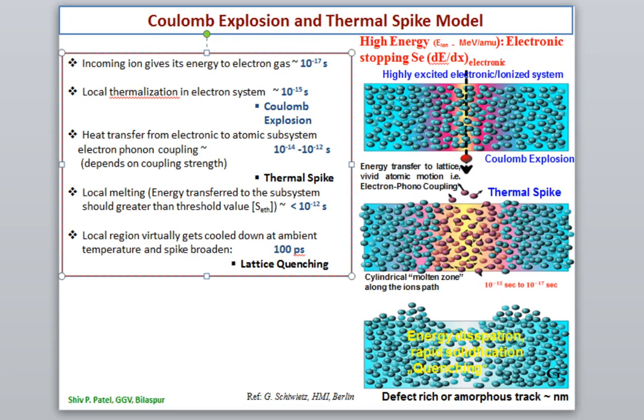So the local region virtually gets cooled down to ambient temperature and the spike broadens, meaning the temperature slowly broadens, and this happens in hundreds of picoseconds, that is of the order of 10 power minus 12, minus 11 or 10 power minus 9 seconds. So this is the time span of swift heavy ion radiation. Swift heavy ion radiation is a very short time process: it just shoots the material and modifies the material property.